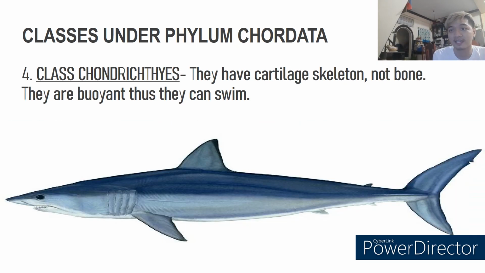Class Chondrichthyes. They have a cartilage skeleton, not bone. They are buoyant, thus they can swim. Species in this class have paired fins, hard scales, a two-chambered heart, and a pair of nostrils. Most species have 5 to 7 gill slits on each side of their body. Examples are cartilaginous fishes, rays, and sharks.